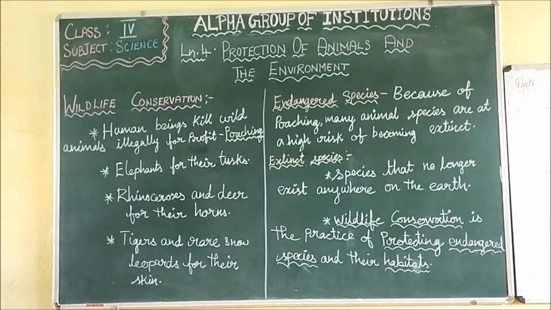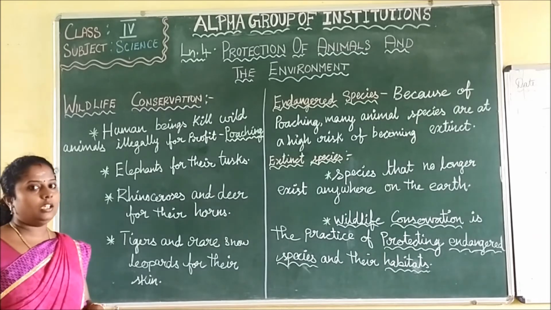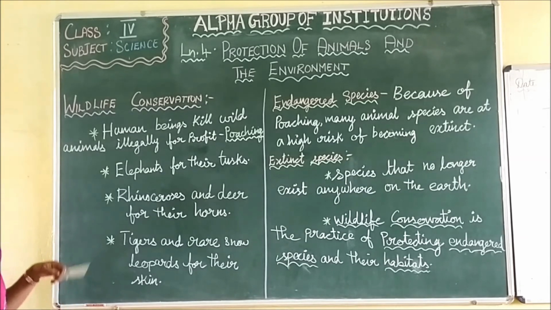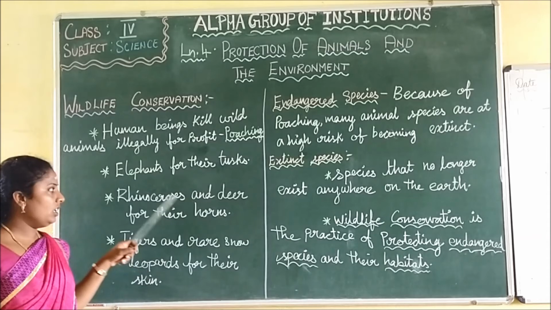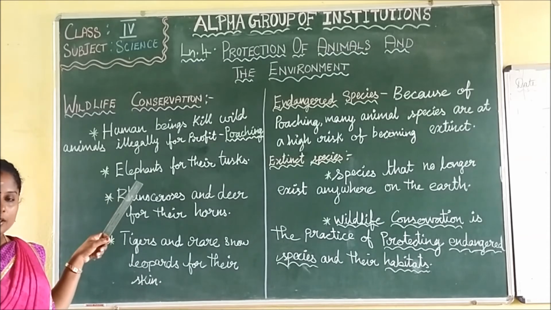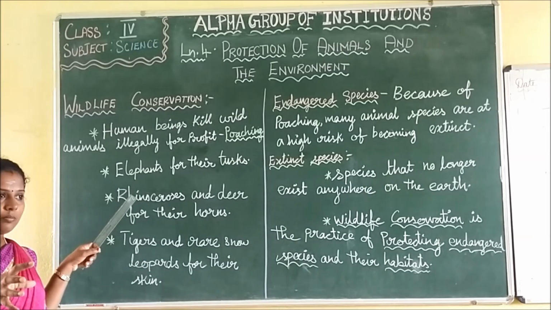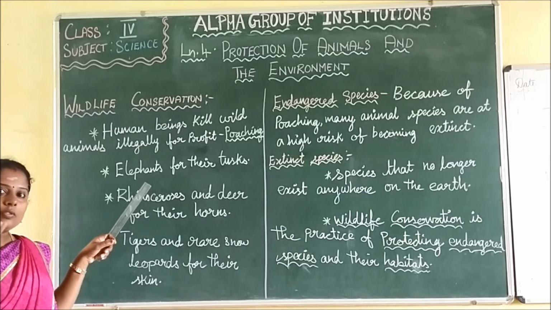Wildlife conservation is mainly about stopping poaching of animals. We should not kill the animals. Human beings kill wild animals illegally for profit. That is called poaching. Why are they killing? They are getting something, they are making use of the animals.